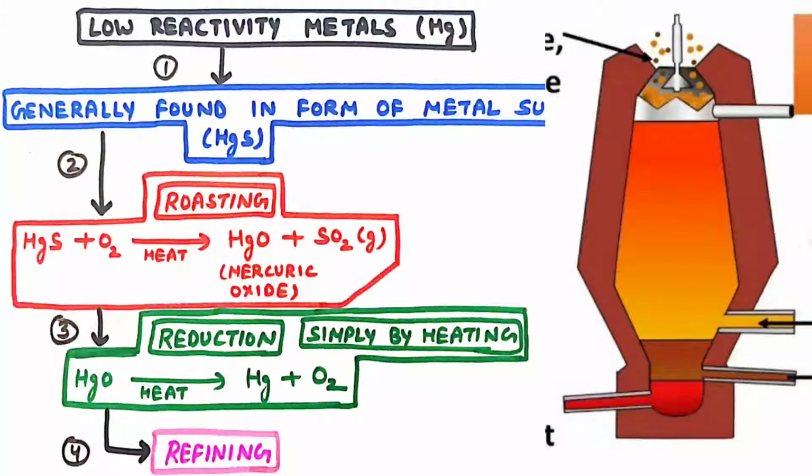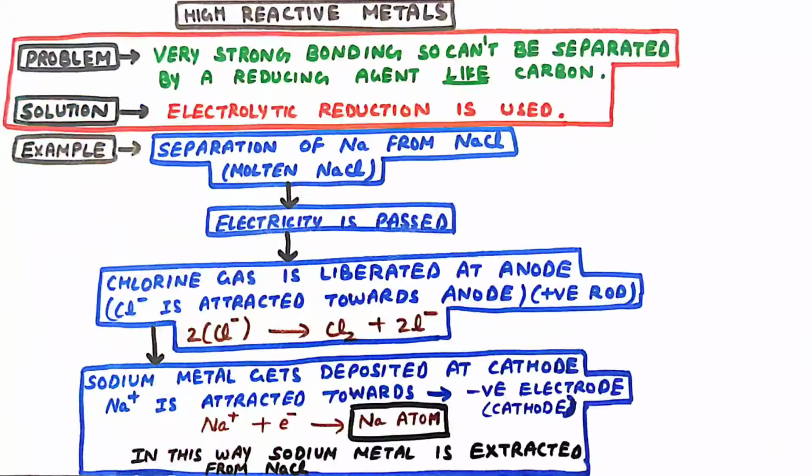Second, we will reduce this mercuric oxide, but the reduction process will take place simply by heating the mercuric oxide. So mercuric oxide in the presence of heat gives us mercury plus oxygen gas is liberated. So now we have the mercury metal, and we will refine it by electrolytic refining, and we will get the pure metal. So now let us see the extraction method for metals of high reactivity.